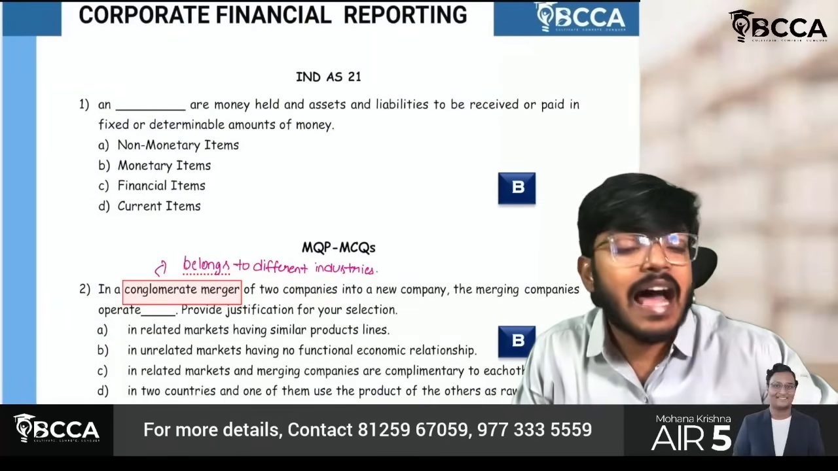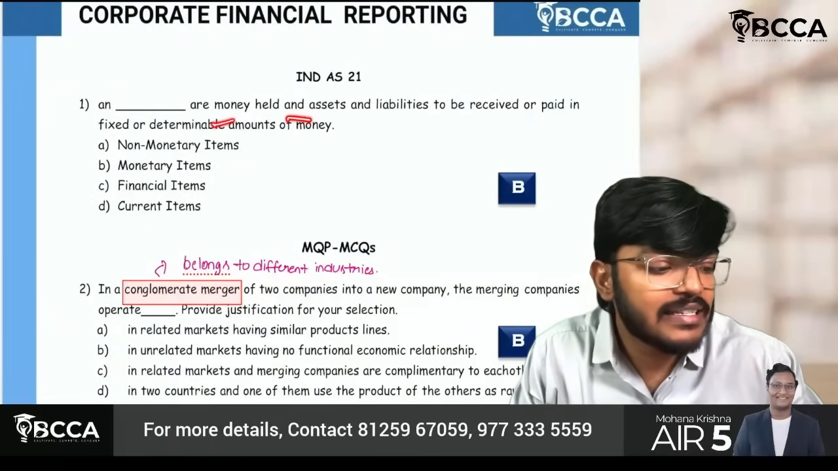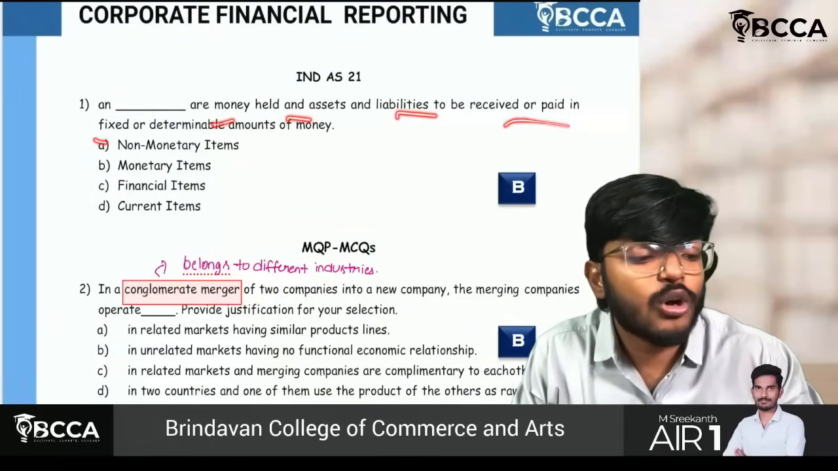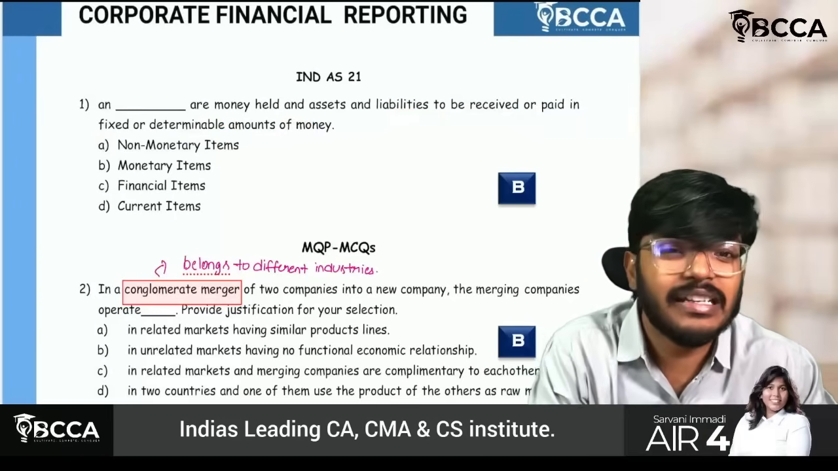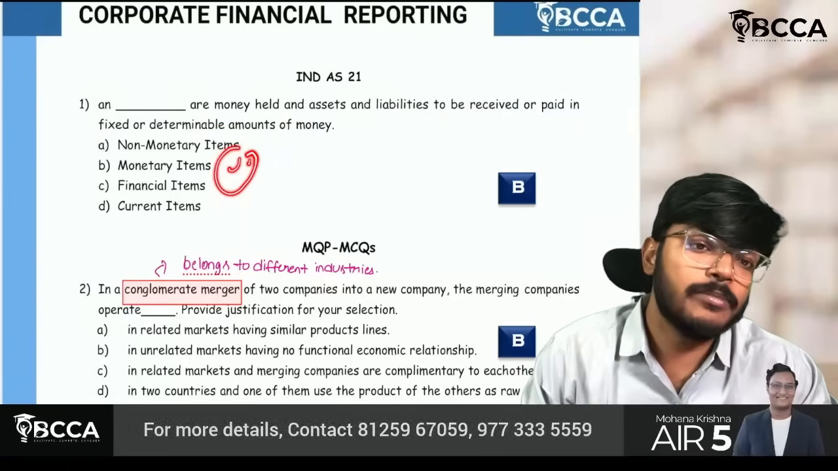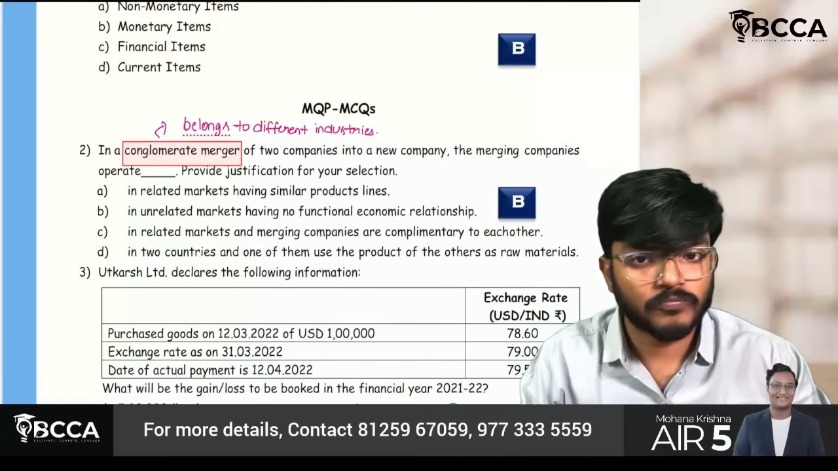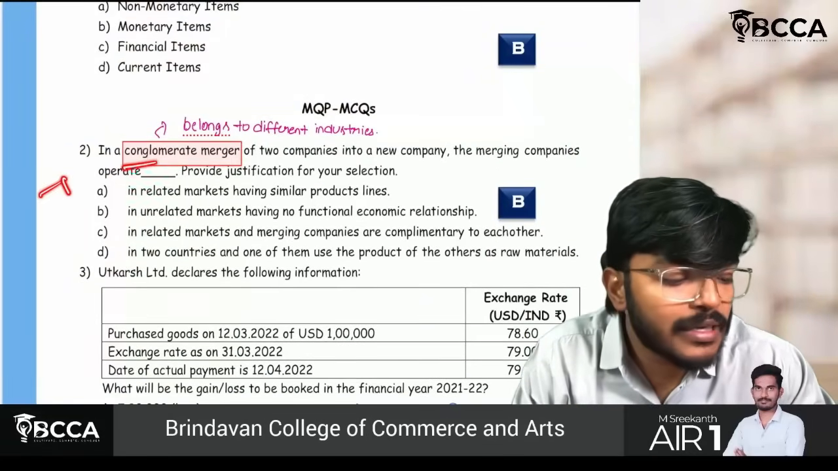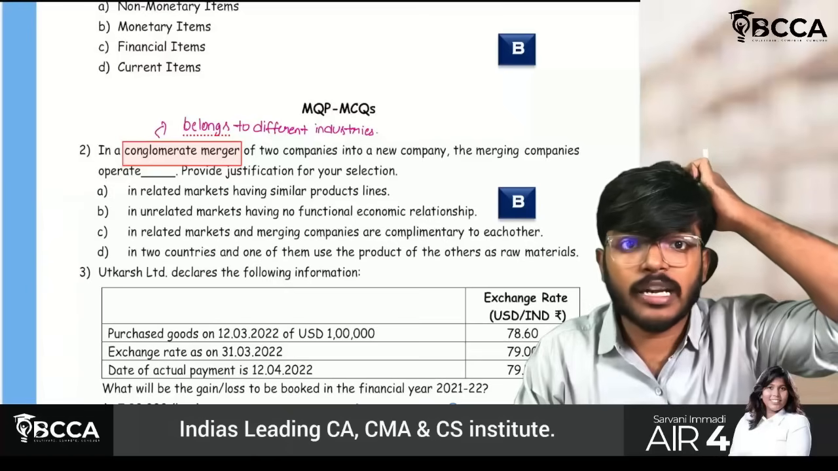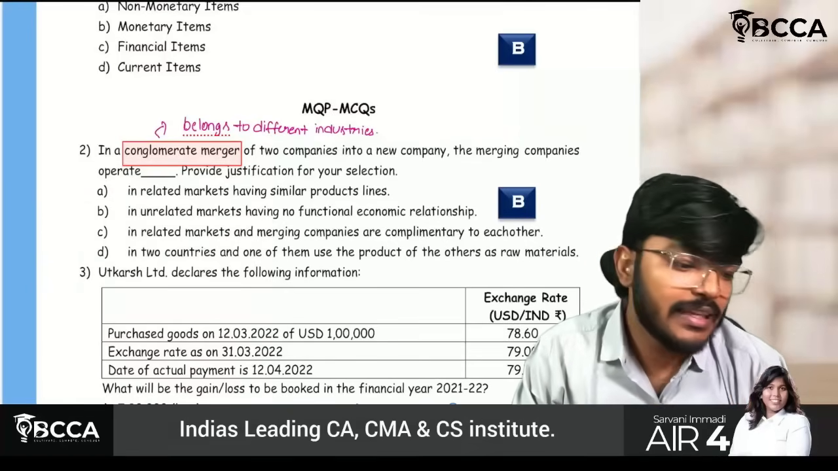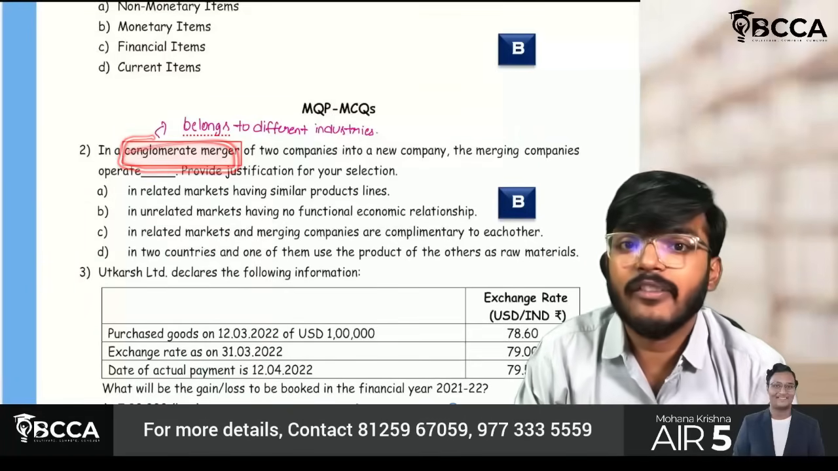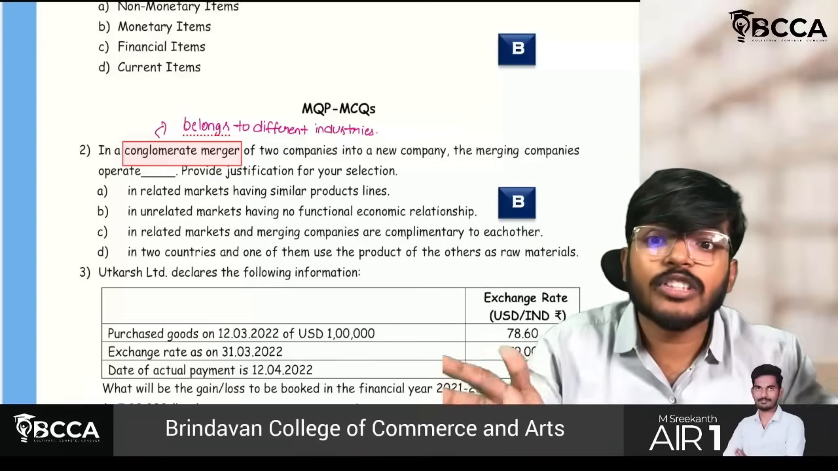So the first one: dash are money held and assets and liabilities to be received or paid in fixed or determinable amounts. It is nothing but monetary items, which we have just discussed, and this MCQ we have already covered in the last part also. Okay, next, in a conglomerate merger. What is the meaning of conglomerate merger? Some students will see this word and be terrified: oh, this MCQ is out of syllabus, I can't do anything.